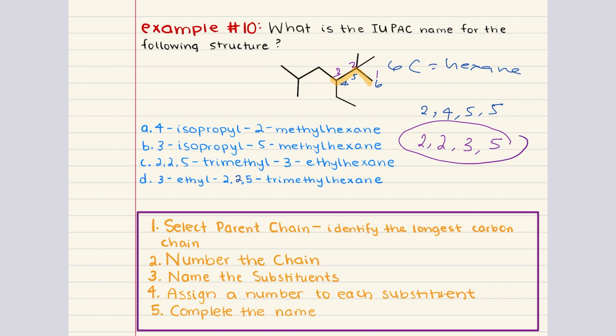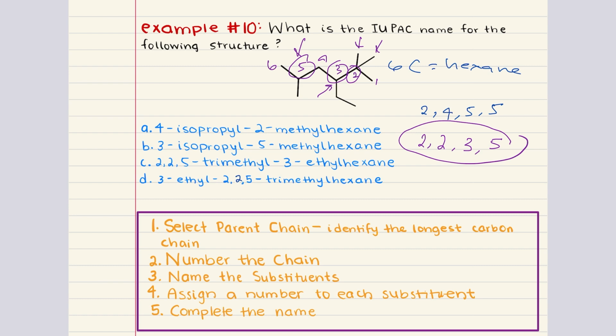We're going to erase and write it in the correct way. 1, 2, 3, 4, 5, 6. So our substituents are at 2, 2, 3, and 5. Step 3 is to then identify and name the substituents. At carbon 2, we have 2 methyl groups. At carbon 3, we have an ethyl group. And then at carbon 5, we have another methyl group.